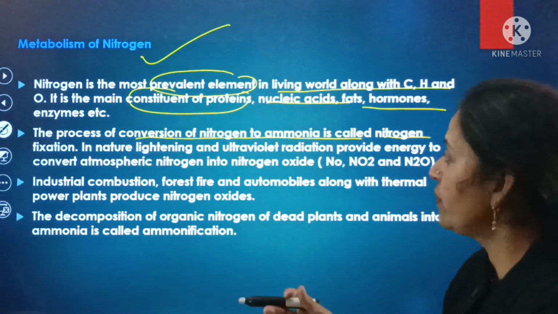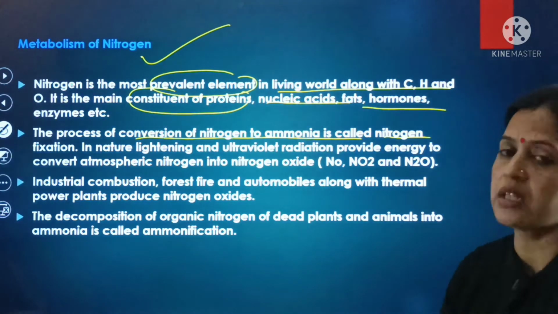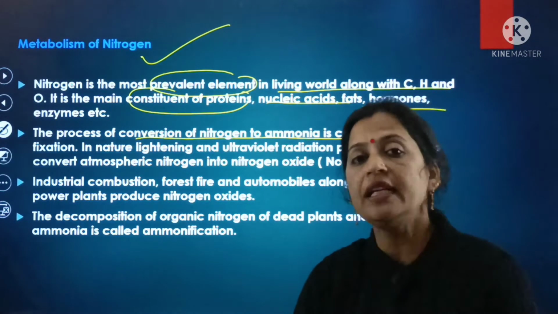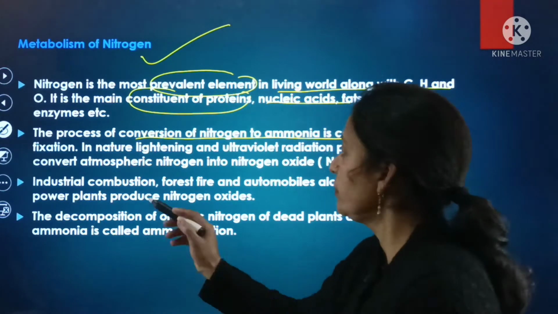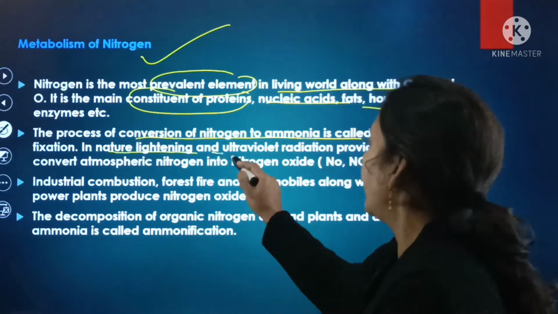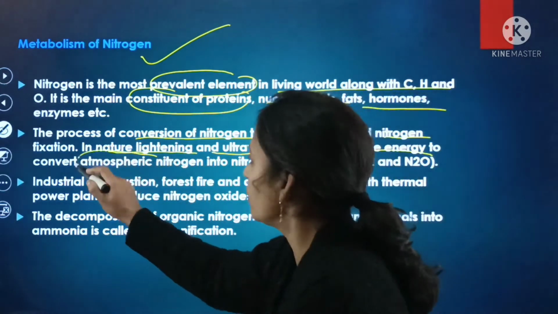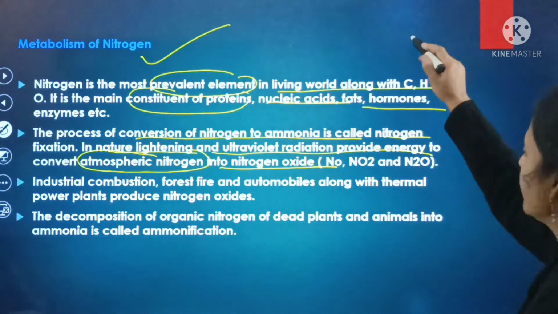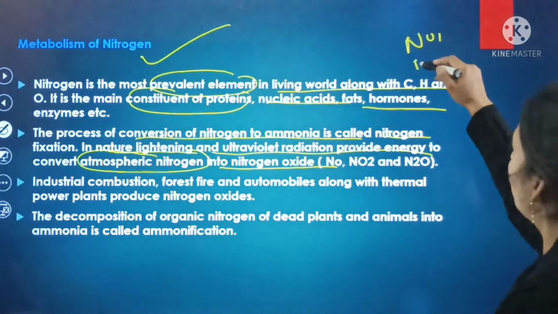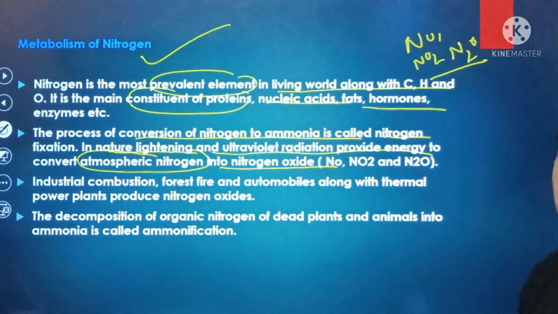So here, the process in which we convert nitrogen directly into ammonia is known as nitrogen fixation. And in nature, lightning and ultraviolet radiations provide the energy to convert the atmospheric nitrogen into nitrogen oxides, such as NO, NO2 as well as N2O.